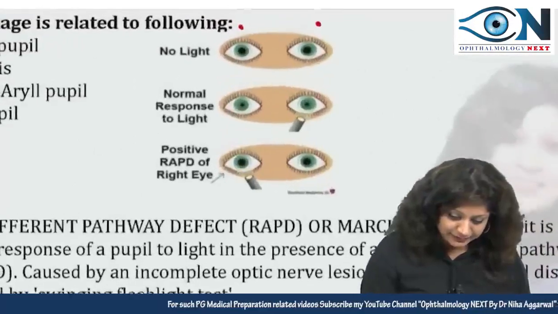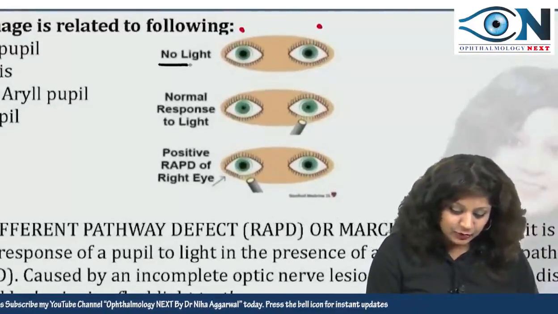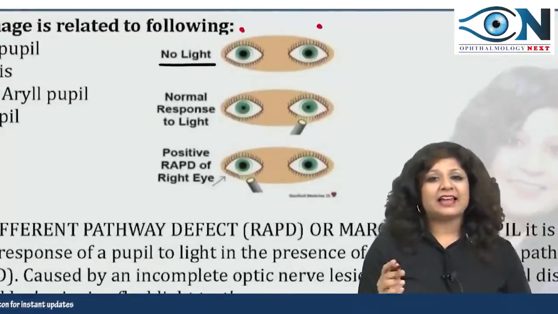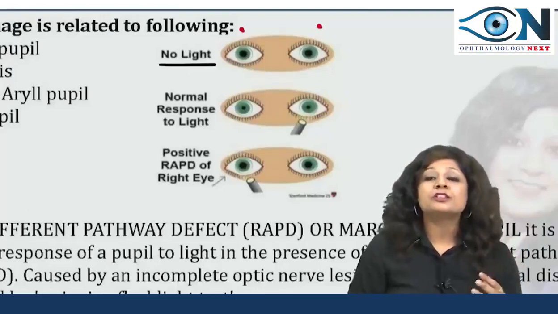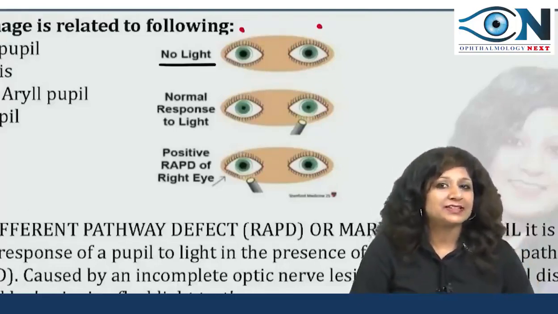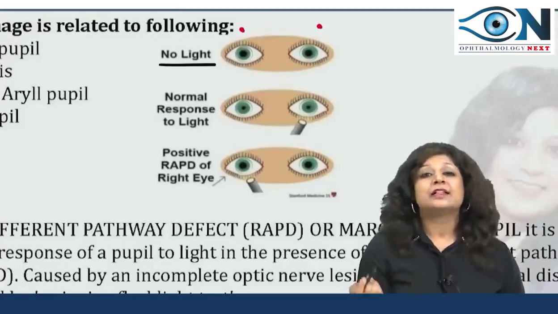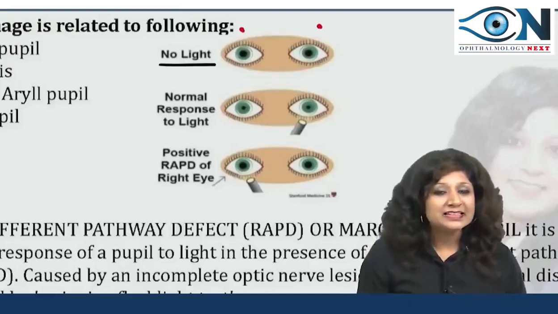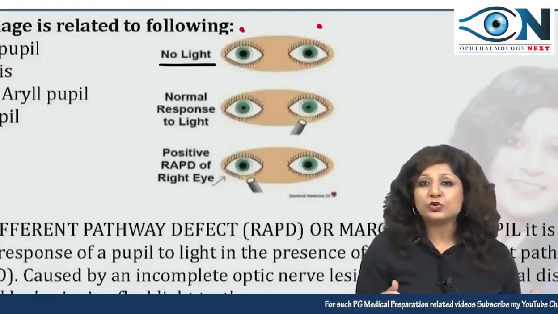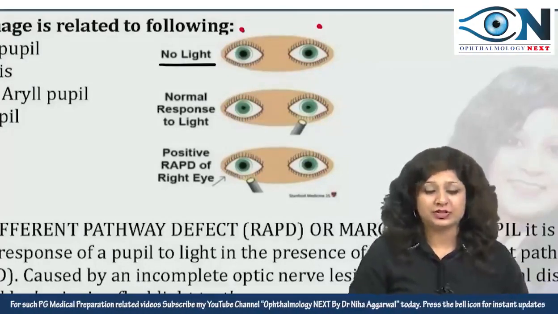If you see here, in the first instance they are saying that there is no light. Now when there is no light, the pupils are dilated, they are normal, because you know by default the pupils are always dilated. The pupil always constricts due to some stimulus. This stimulus can be light, it can be accommodation, or it can be convergence. No stimulus, no constriction, and therefore dilatation.